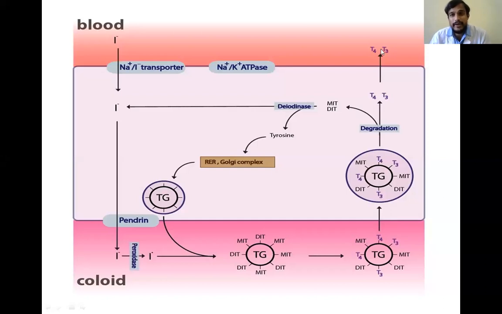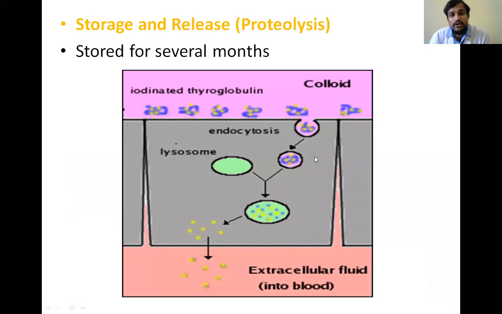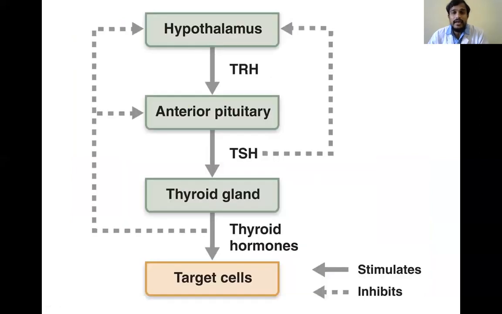This is the normal mechanism, and this T3 and T4 is stored for several months, and it is released in the body depending upon the necessity by the stimulation of thyroid stimulating hormone. So by endocytosis, this T3 and T4 are released into the blood. And we know the control of production of T3 and T4.